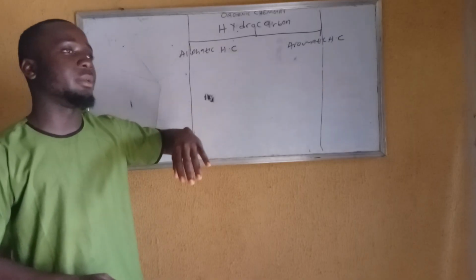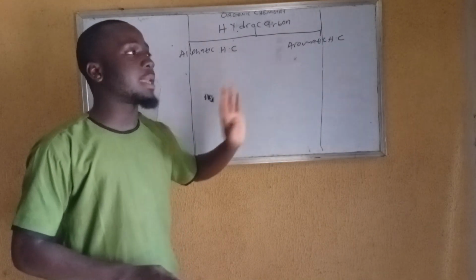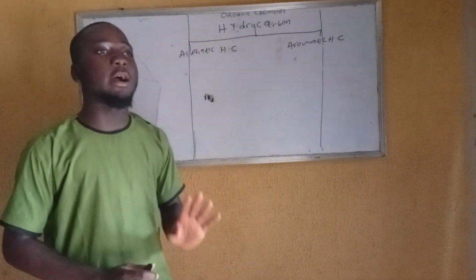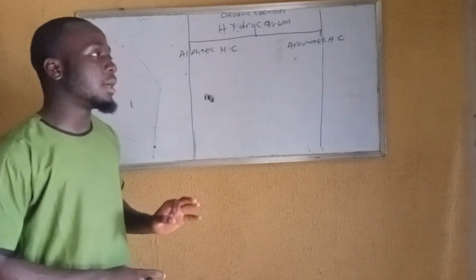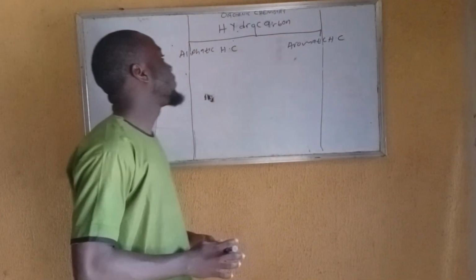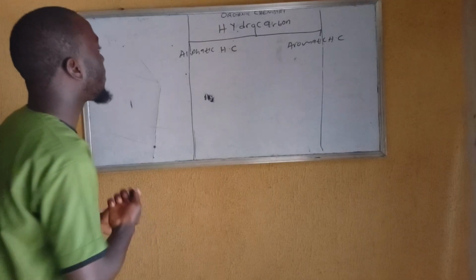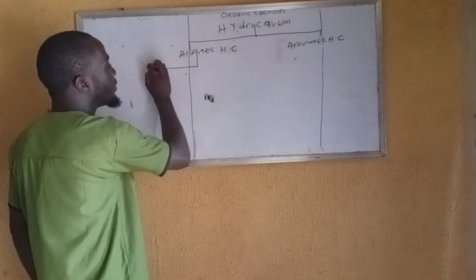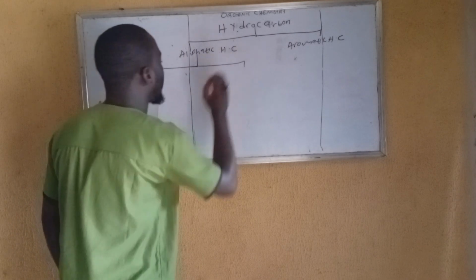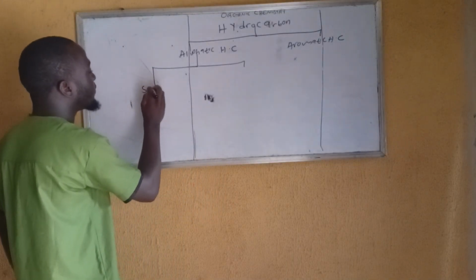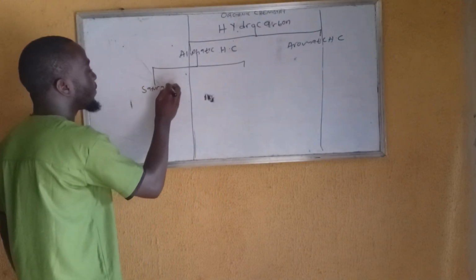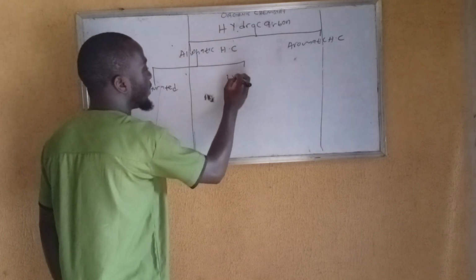But aromatic hydrocarbons are mostly arenes. We are still going to get to the meaning of all that. Arenes will have at least one or more benzene type structures. For this aliphatic hydrocarbon, we can further classify it into saturated and unsaturated hydrocarbon.